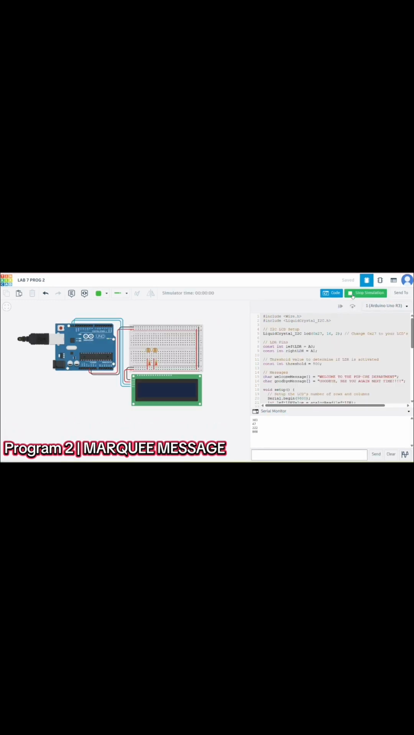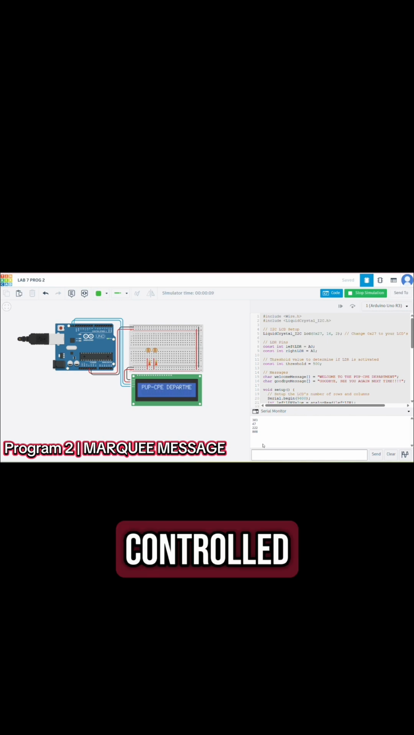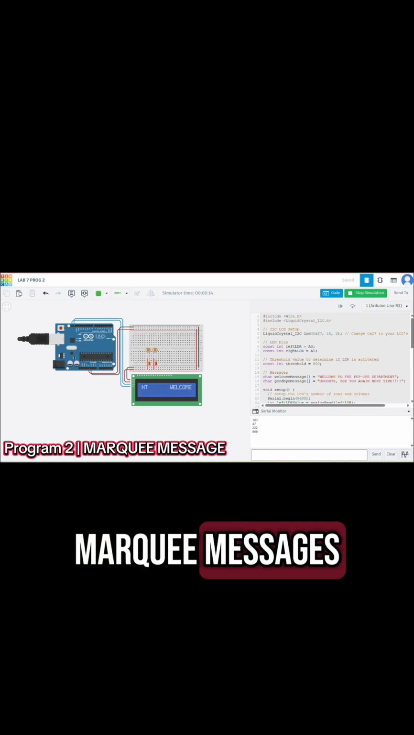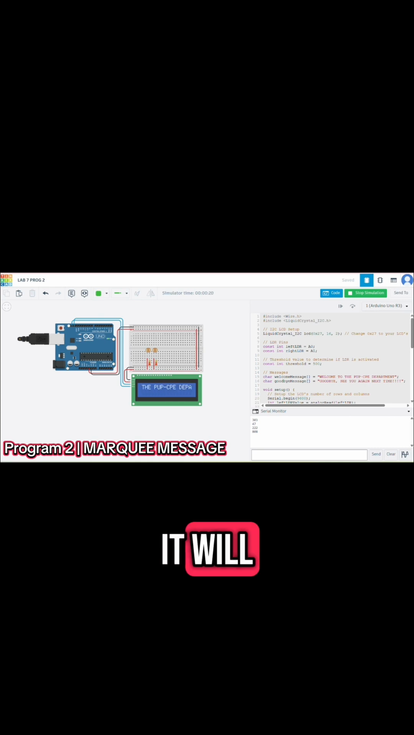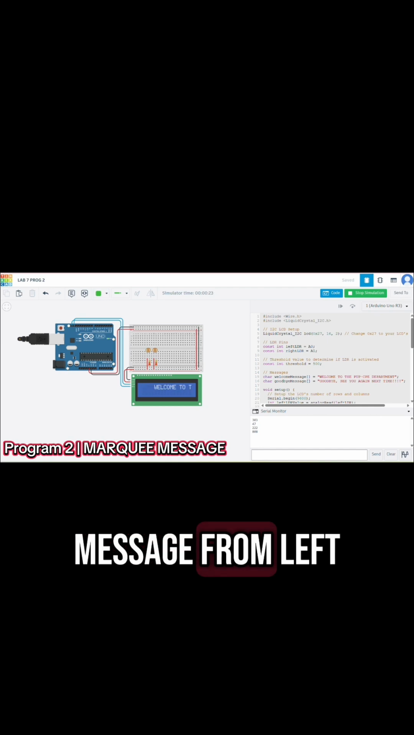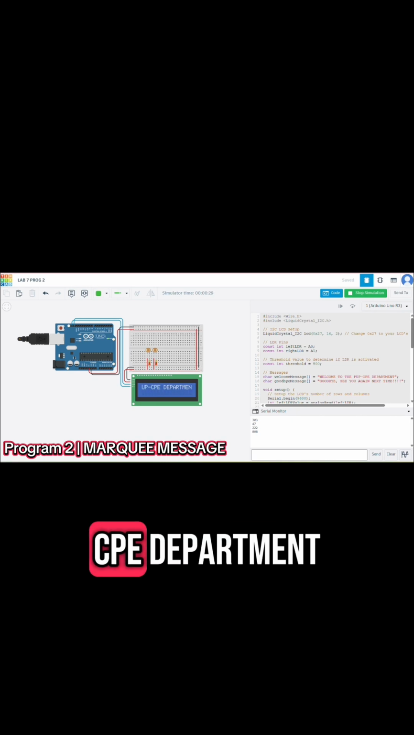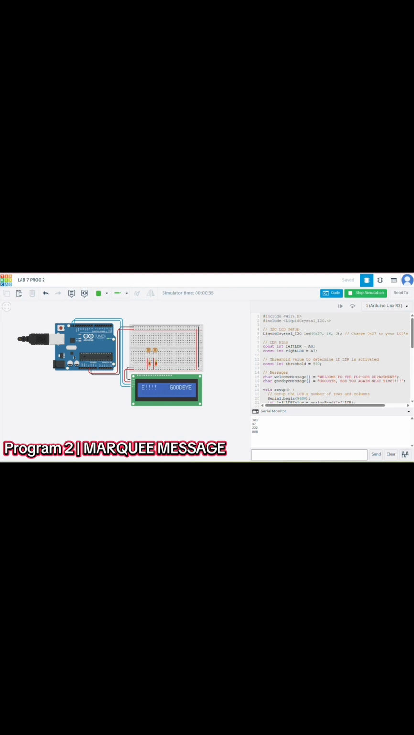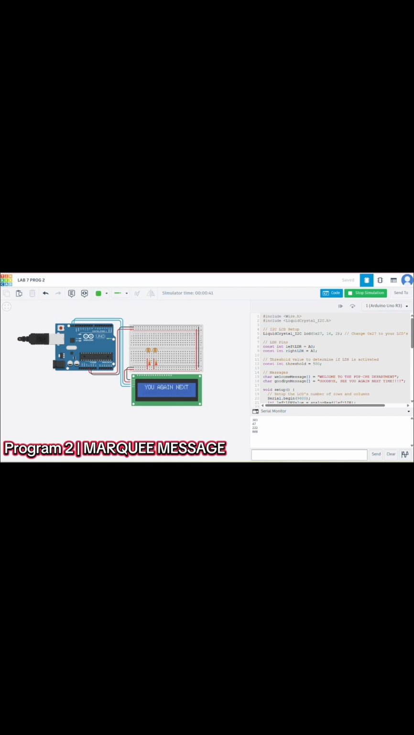Program 2, Marquee Message. Light-dependent resistors control scrolling messages. The program will be controlled by two light-dependent resistors in displaying the two marquee messages. That is, if the left LDR has sensed light, it will display the marquee message from left to right direction, like "Welcome to the PUP CPE department." Otherwise, it will display the marquee message "Goodbye, see you again next time" from left to right direction.